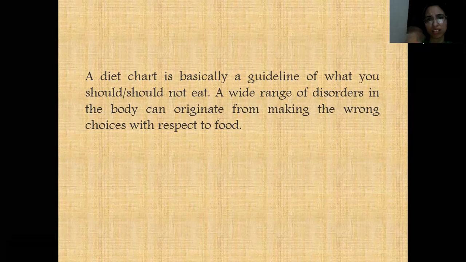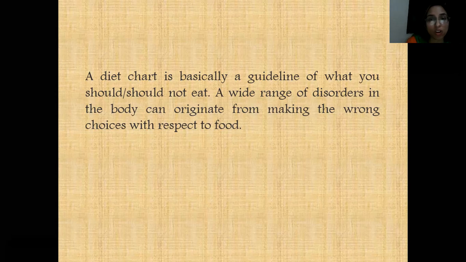There are seven classes of biomolecules. If you want to know about them in detail, please mention it in the comment box. A wide range of disorders in the body can originate from making the wrong choices with respect to food. If you stick to junk food, not healthy food, unhygienic food, ultimately you will develop a disorder or disease in the long run. So we should take care of our diet.